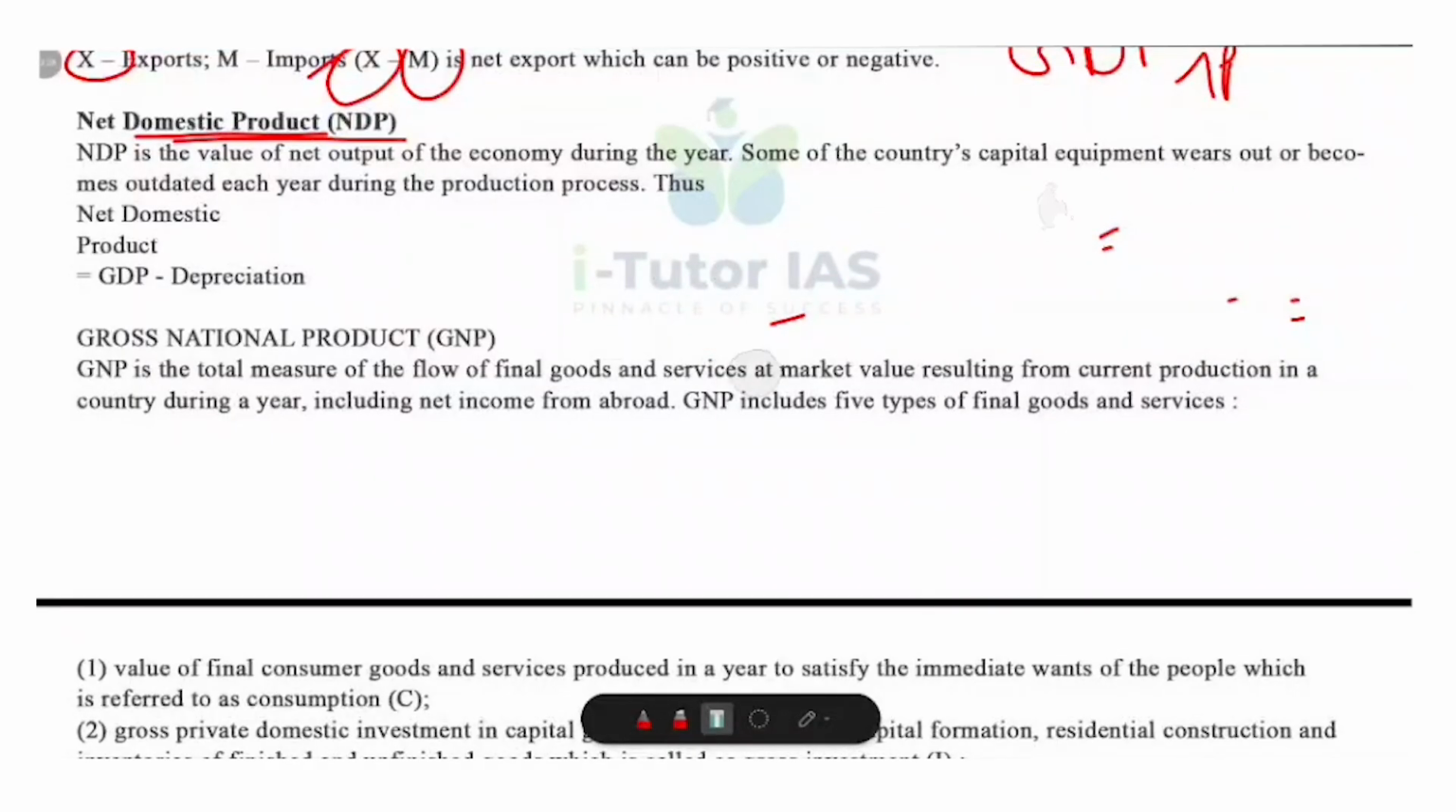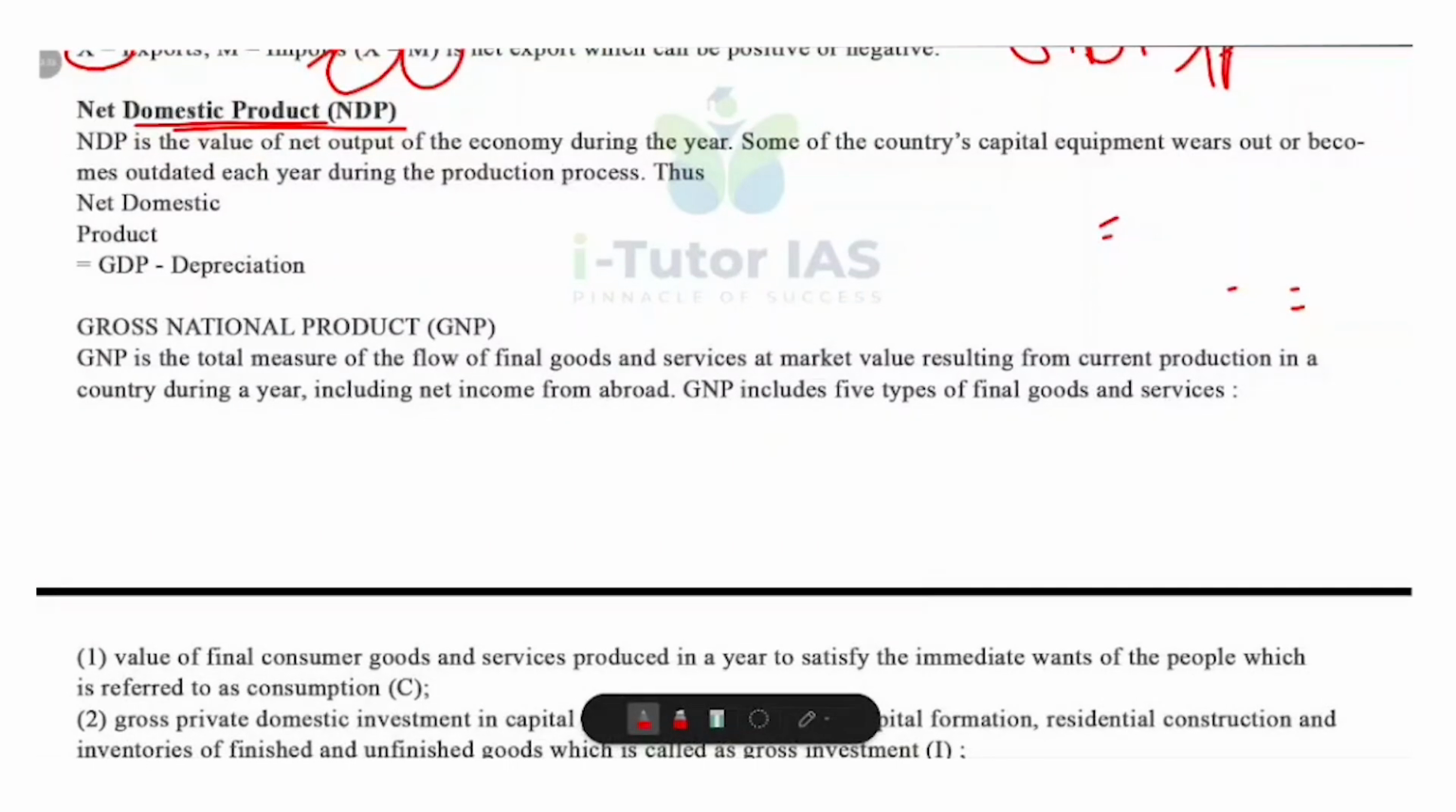Now net domestic product or NDP. So what does NDP or net domestic product mean? Let's look at the definition. NDP is the net output value of all goods and services produced in a country in a year, after accounting for the wear and tear of capital. Every year, machines, factories and equipment lose value due to use or becoming outdated. This loss in value is called depreciation. And NDP removes this depreciation from GDP to get the true net production.